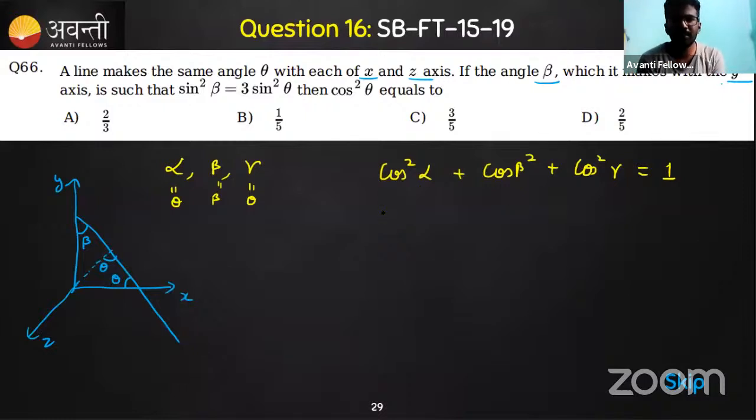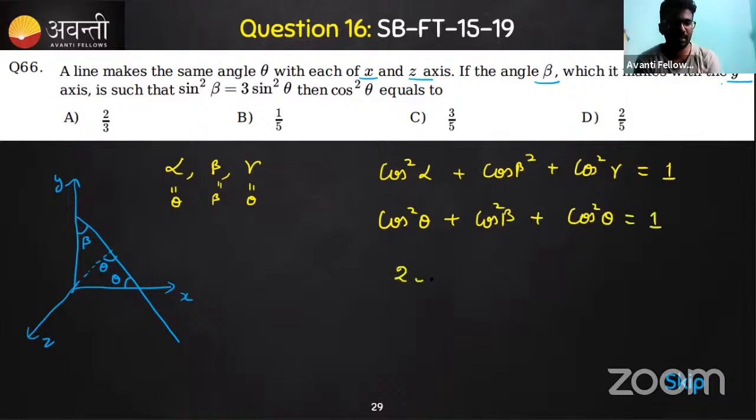What is alpha? Alpha is actually theta, so cos square theta. What is beta? That is beta itself. What is gamma? Gamma is cos square theta. So this is equal to 1. So this is nothing but 2 cos square theta plus cos square beta is equal to 1, and we got our answer.